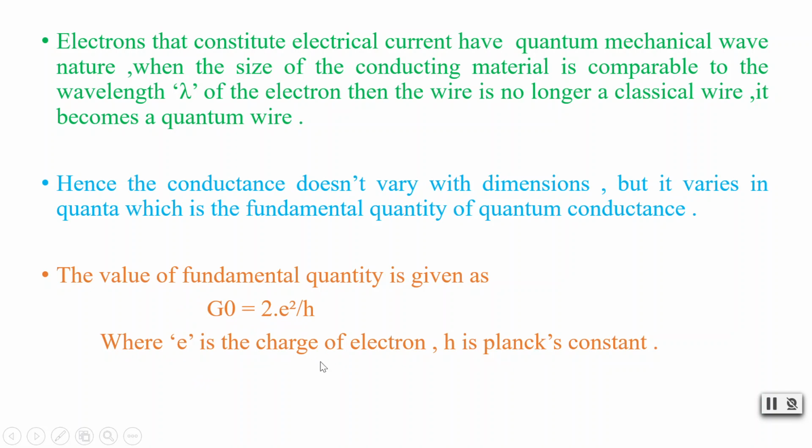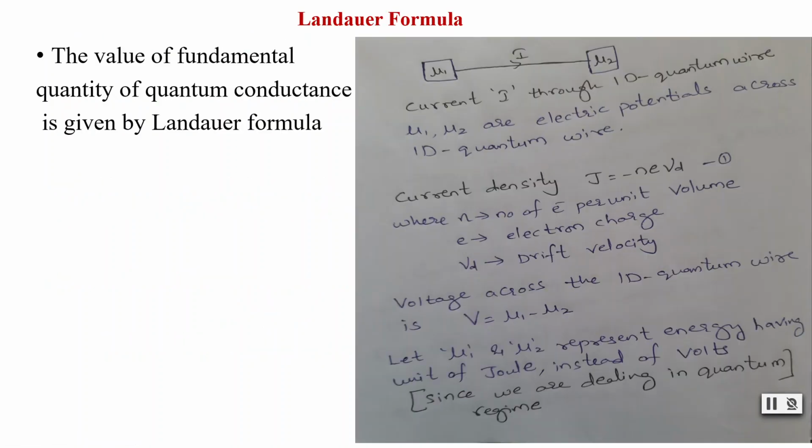We will derive how we got G naught is equal to 2e square by h. Now from the Landauer formula, the value of the fundamental quantity of quantum conductance is given, which we will derive here. So now we have mu1 and mu2, and a wire is connected, current I is flowing.